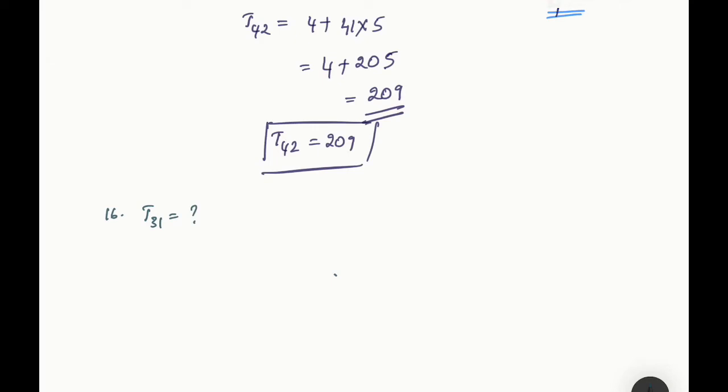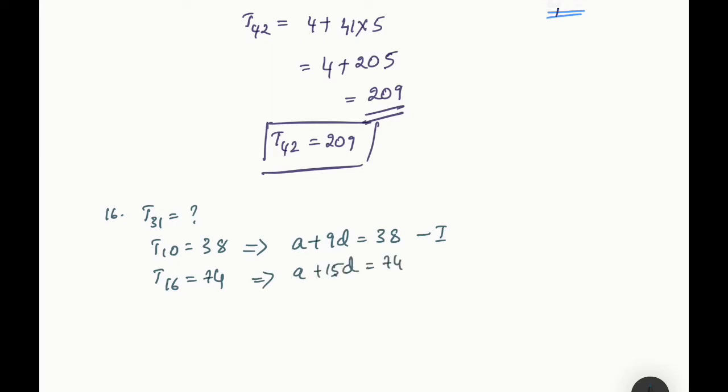And what is given to us? The 10th term, that is T10, is equal to 38 and T16 is equal to 74. T10 means, I am directly writing it, A plus 9D equals 38, equation 1. A plus 15D equals 74 is equation 2. Directly let me solve it.